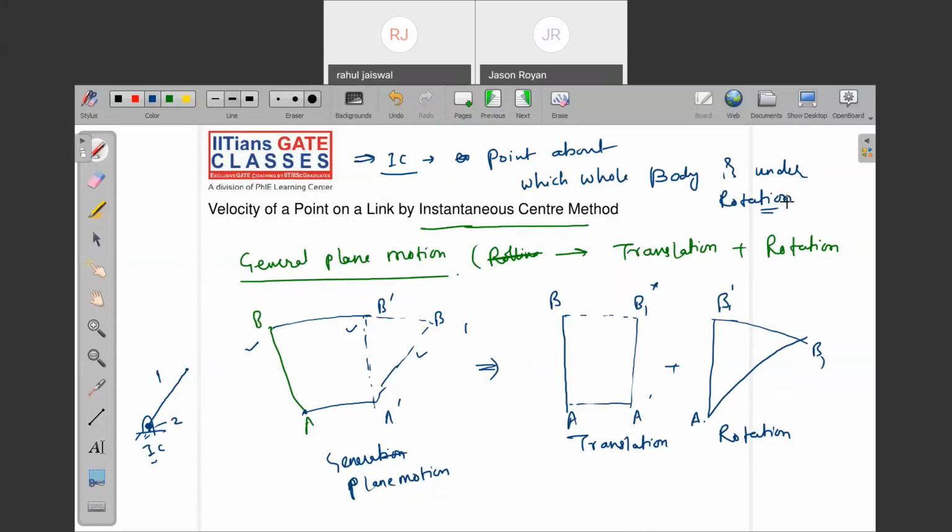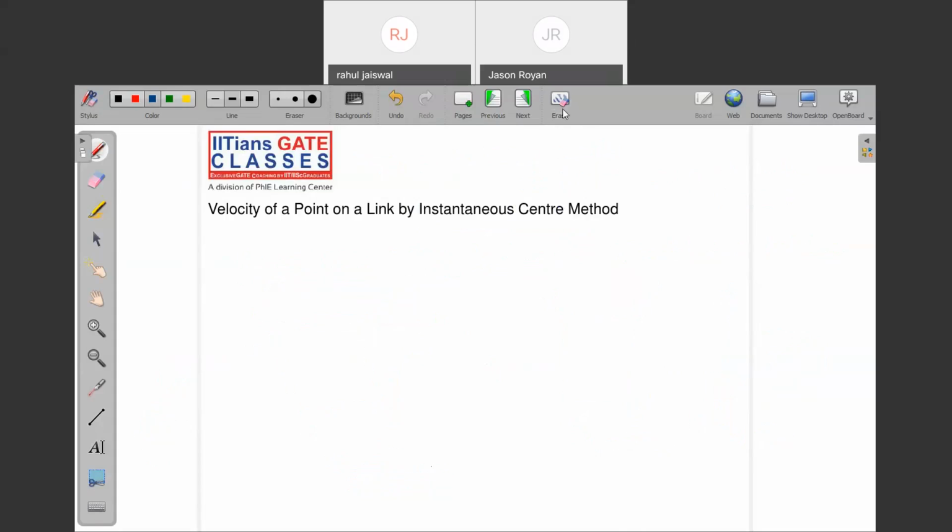Now, let me take another example where we are trying to find the common instantaneous center of rotation. Now try to observe.